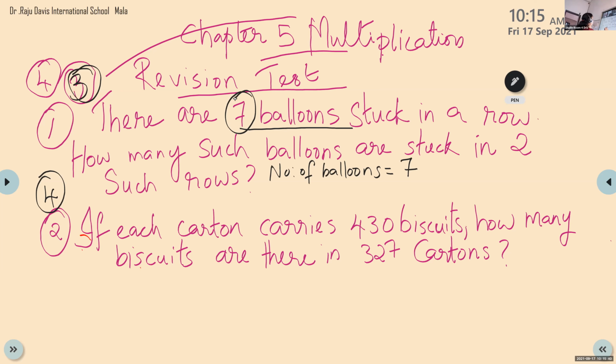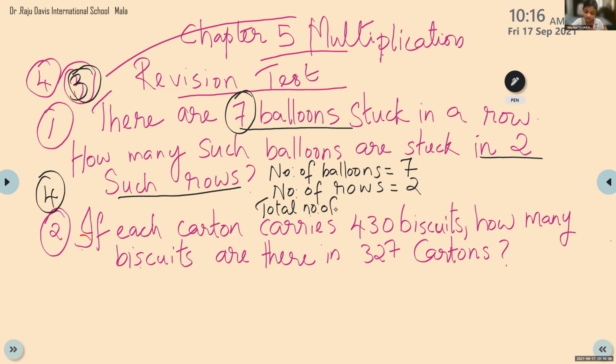Then read the question. How many such balloons are stuck in 2 such rows? So what will we write in the second step? Number of rows. That is 2. Now, what will be the third step? Total number of balloons.